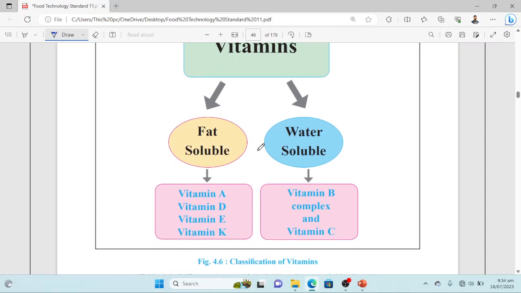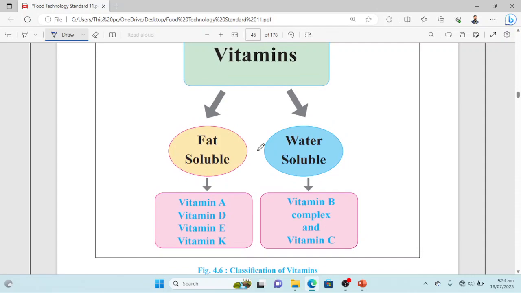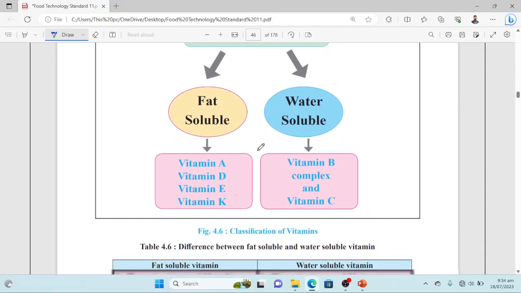Have a look at the vitamins which are fat soluble. Here you can see vitamins A, D, E, K. Four vitamins are fat soluble, and vitamin B complex and C are the two major, broad categories of vitamins that are water soluble. So these are the two types of classification of vitamins depending upon their solubility.